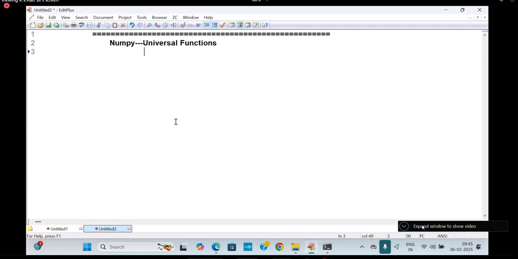Sum and add, for example. What is the difference between add and sum? Actually, people say both of them are the same, but they are completely different. Add will add two values only. Summation means if you add a sequence of values, that is called summation. Adding two values is called add. So when you go to an interview, you have to show this.